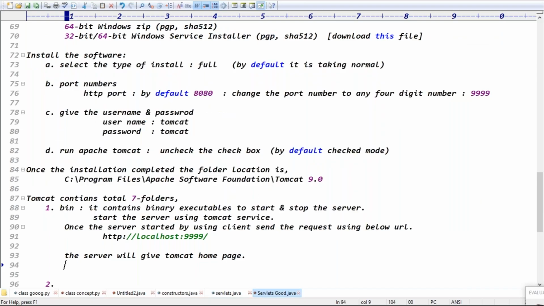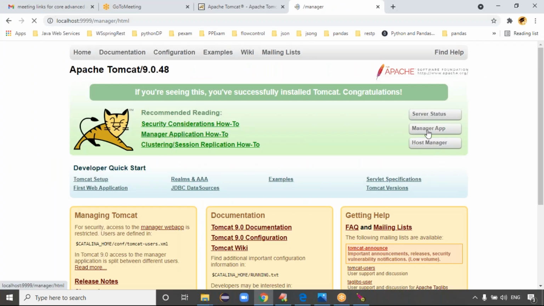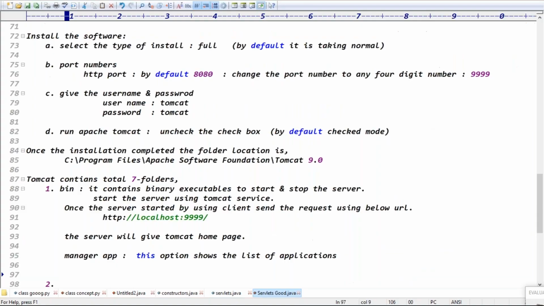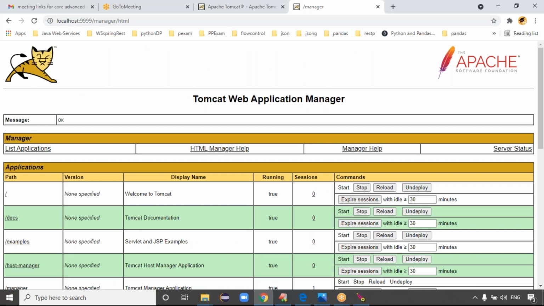Exactly. So the manager app. Yes, we have a button for the manager app. Tell me, guys, this option shows a list of what? Applications, right? Exactly. Yes, click on it, and all my application services will be hosted over here.